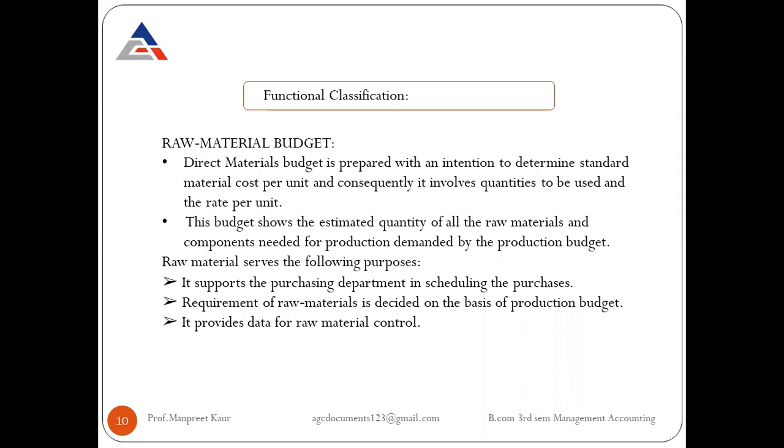So the raw material budget serves the following purposes. What is the purpose of the raw material budget? It basically supports the purchasing department in scheduling the various kinds of purchases.